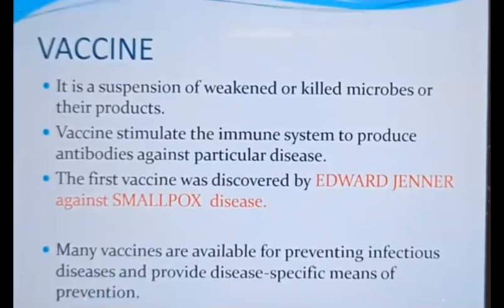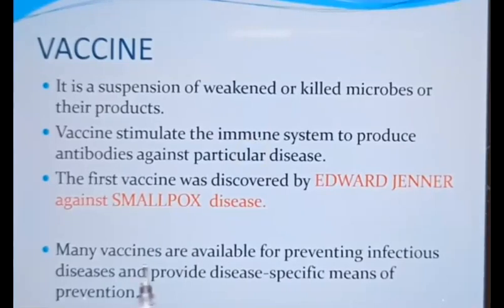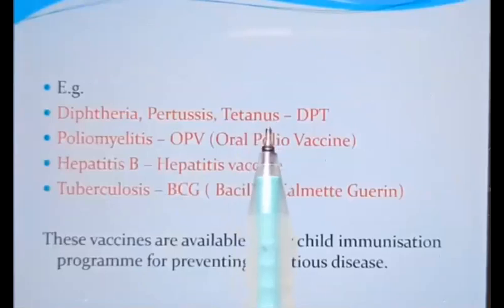After this vaccination, let us go over to some common vaccines. You know that there are many common vaccines available in the market. You can just make a list of the common vaccines available in the market, and you can also find out how many of these vaccines you have been administered during your childhood. That will give you a very good idea about the number of vaccines that are provided by the health department. What is the example?